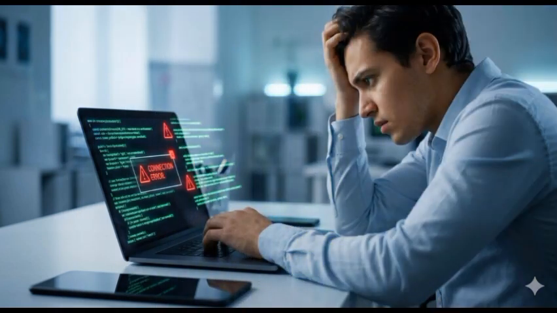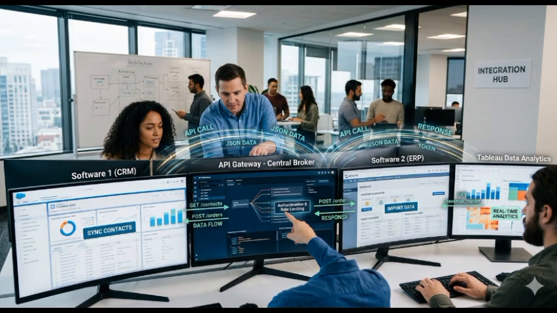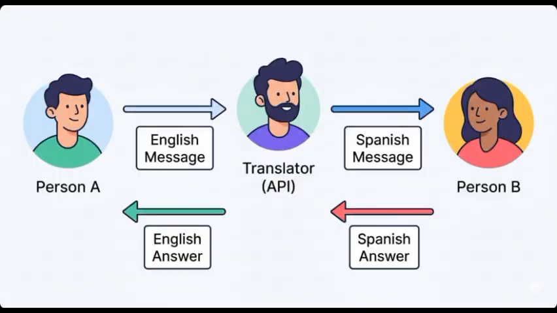APIs play a huge role in modern software development because they allow different platforms and services to connect, share data, and work together smoothly. Understanding APIs with a simple analogy. Think of an API as a translator between two people who speak different languages.